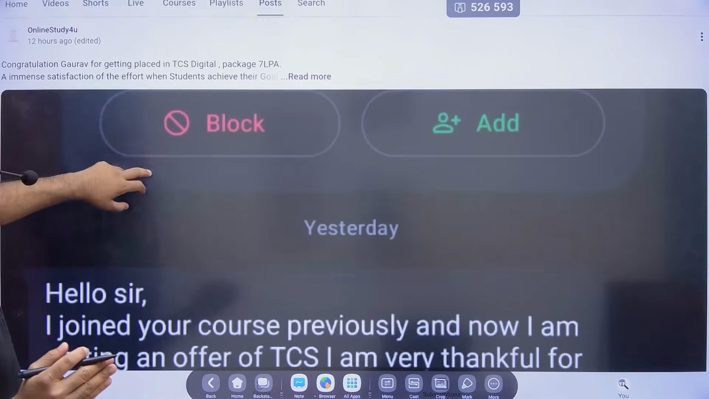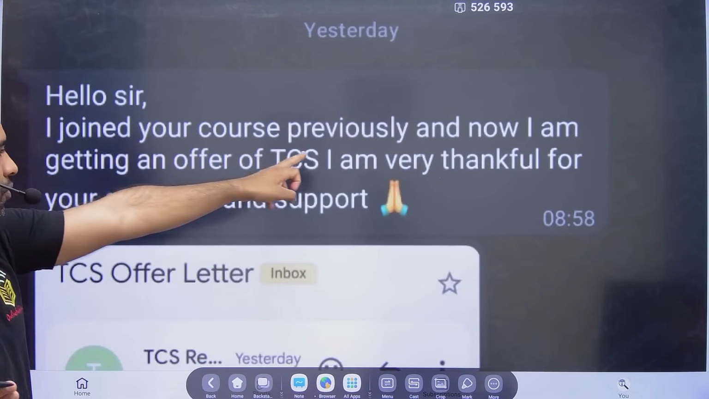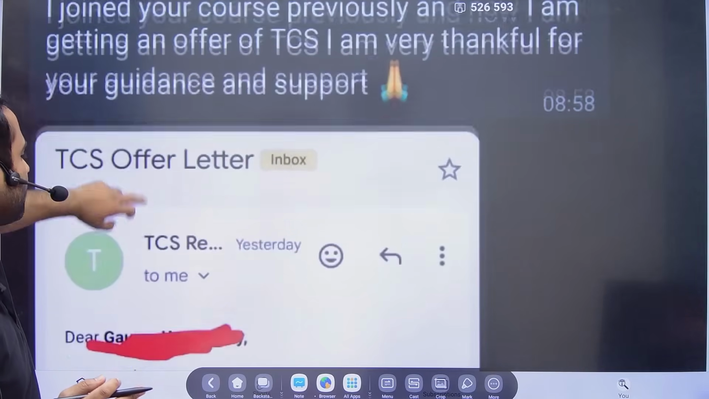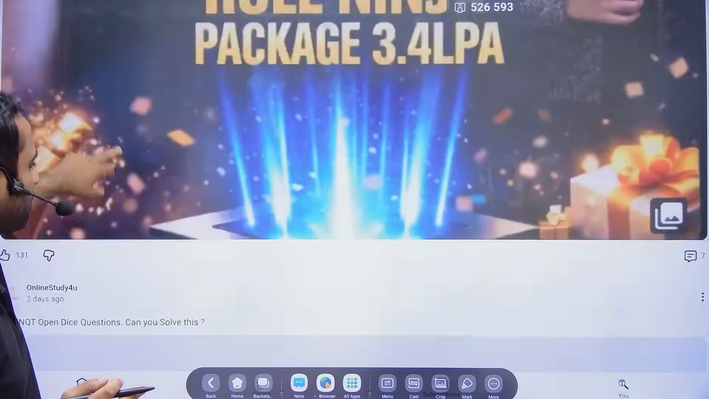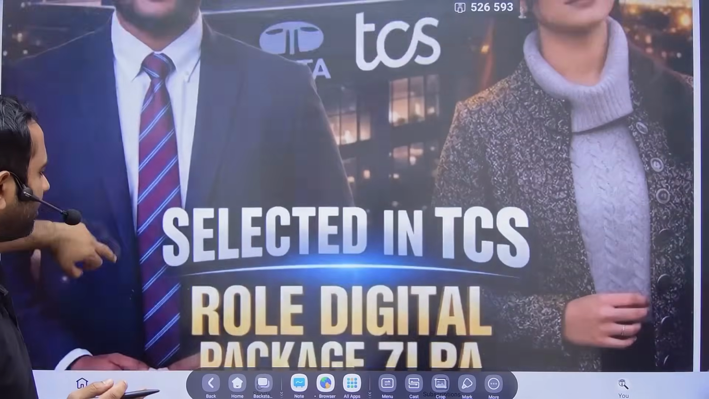right? See, yesterday one of the students, Gaurav, got selected in TCS Digital. "Hello sir, I joined your course previously and now I am getting an offer from TCS. I am very much thankful for your guidance and support." And here you could see the offer letter also. And Pujita got selected in TCS Ninja. And then if you go down, Akash got selected in TCS Digital, right?